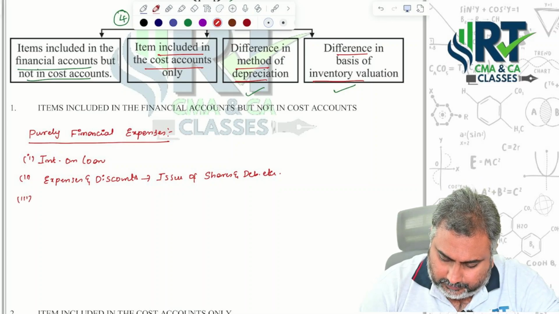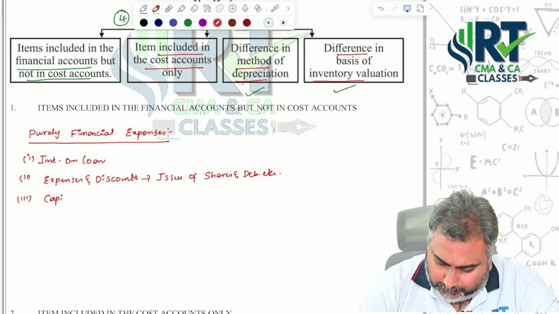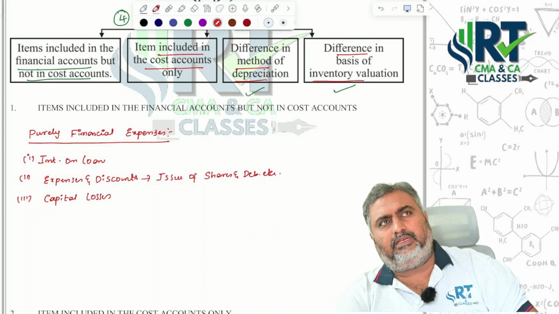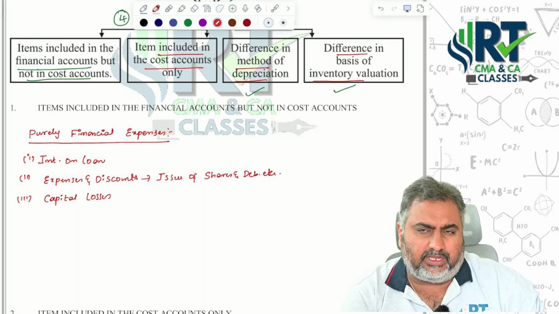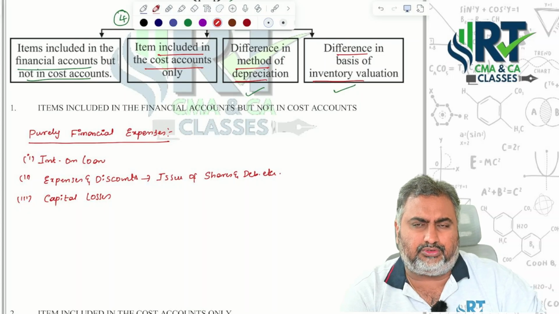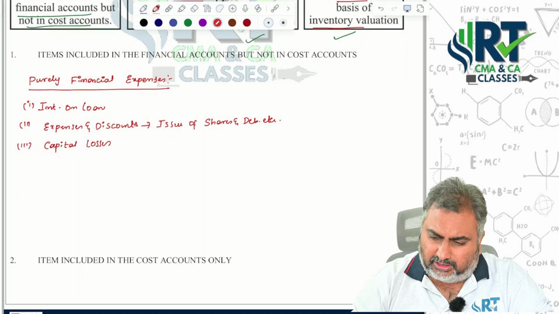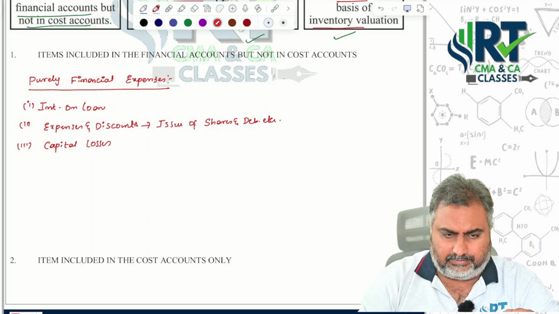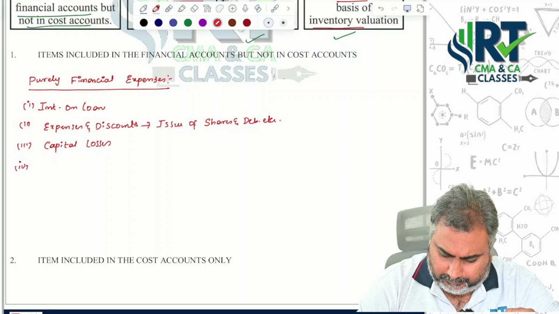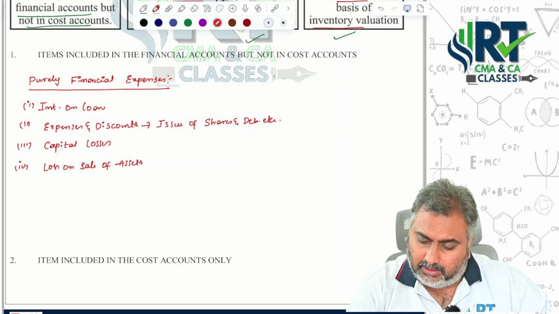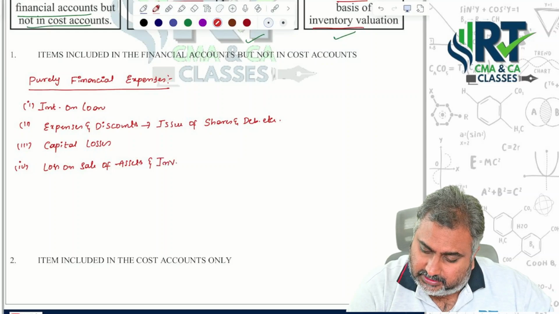Next, capital losses. If any of the assets are destroyed by fire, and they are not covered by the insurance companies, that kind of capital loss should be covered under financial books only but not under costing books. Next, loss on sale of assets. Not only assets, even investments also.